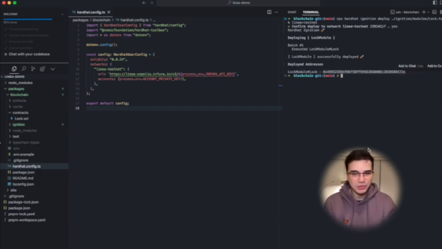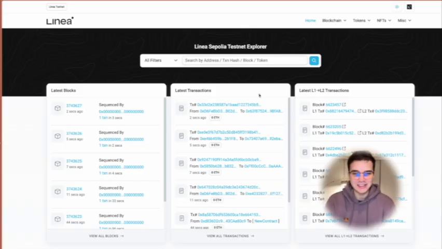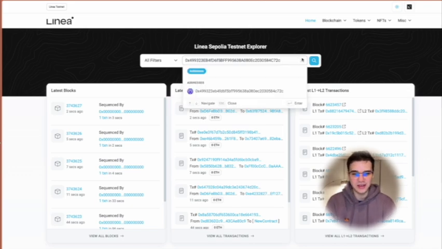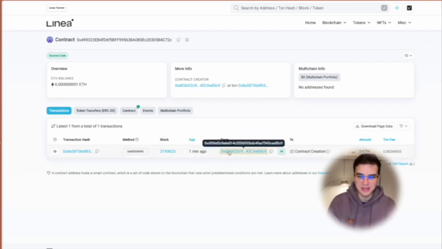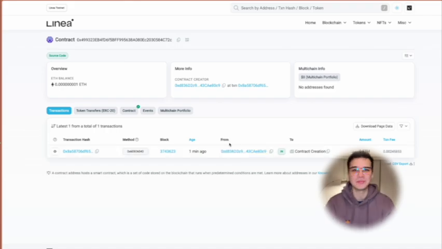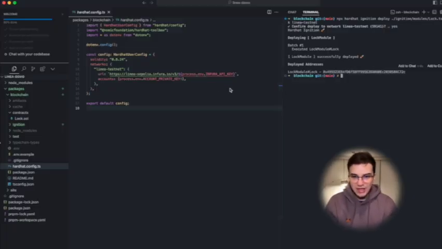To make sure we deployed it correctly, let's just give it a look at the Linea scan. So yeah, 1 minute ago, it's working well. We just deployed it. This is my wallet address. So yeah, we just deployed the contract. So it is that easy actually.